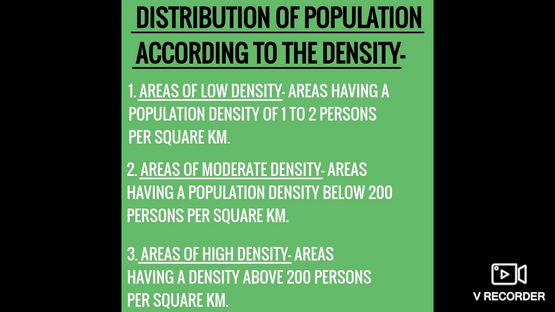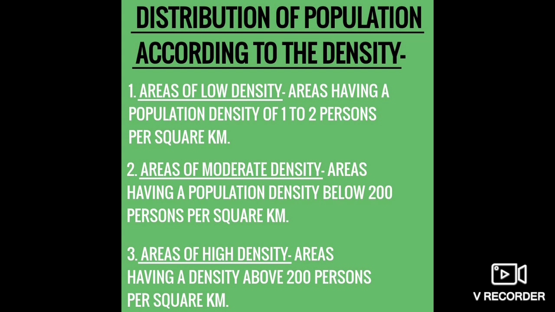What is density? Number of persons living per unit of land is called density of population. Means per square kilometer, how many people are living there. As I told, the population of the world is not evenly distributed. Somewhere people are found in great number and somewhere the areas are sparsely populated.